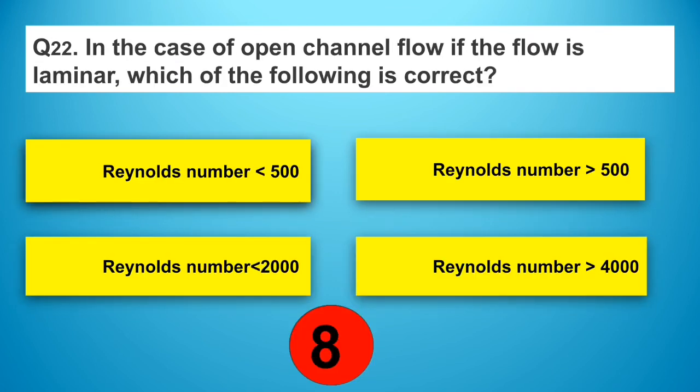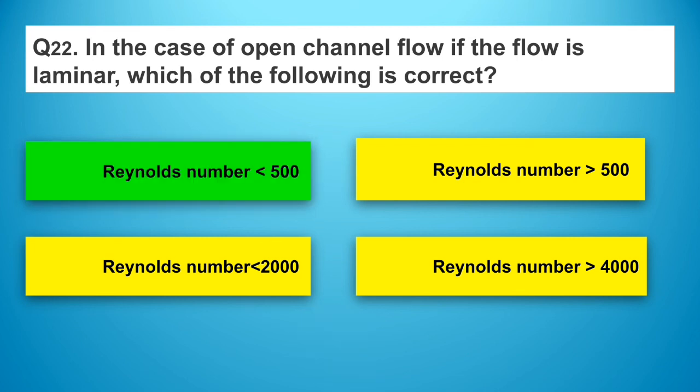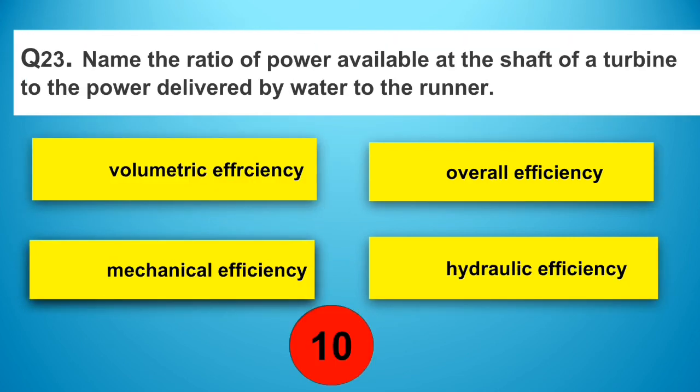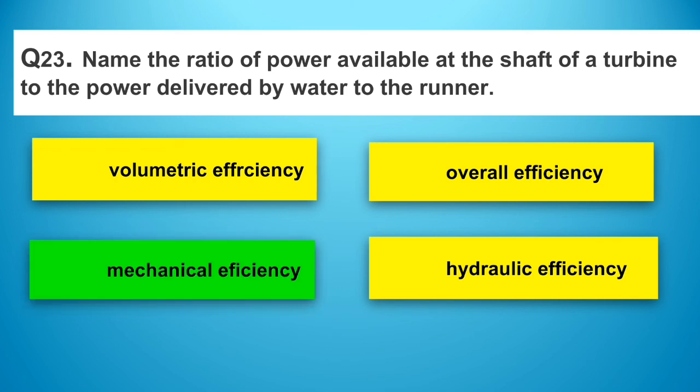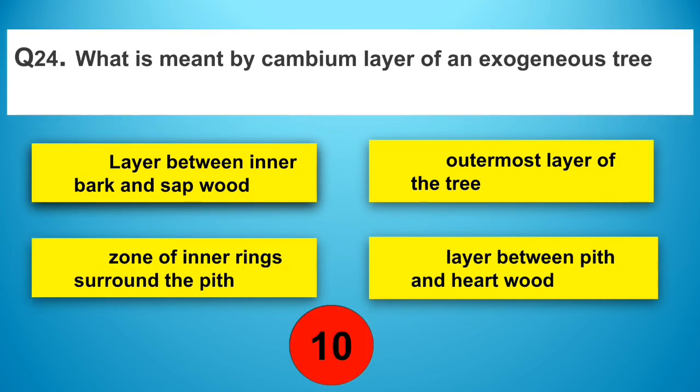In the case of open channel flow, if the flow is laminar, which of the following is correct? Answer: option A, Reynolds number less than 500. Name the ratio of power available at the shaft of the turbine to the power delivered by the water to the runner. Answer: option C, mechanical efficiency.